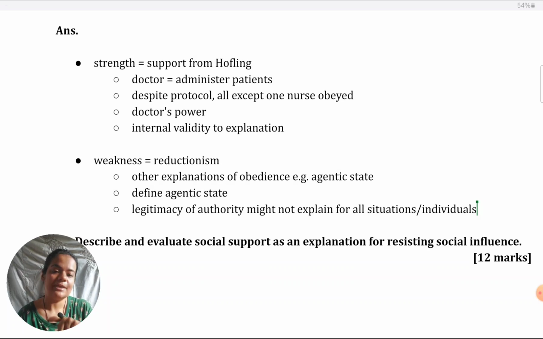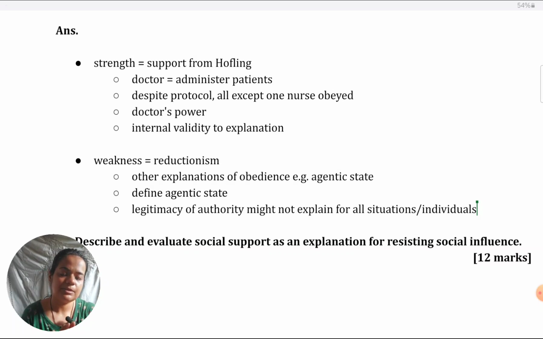So, legitimacy of authority would not explain very well what is being done here, rather, it would be agentic state. That I feel that I'm just doing something on behalf of the teacher. She's instructed me to do this, that is why I'm doing this.